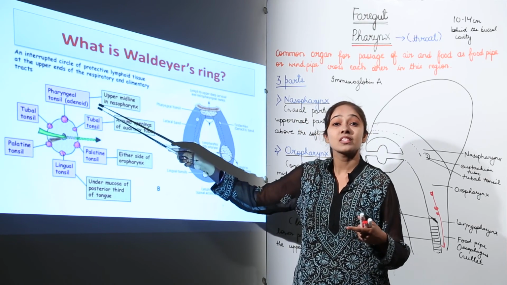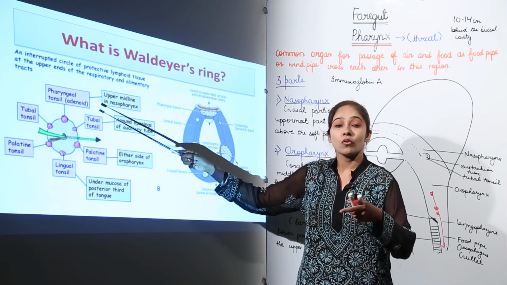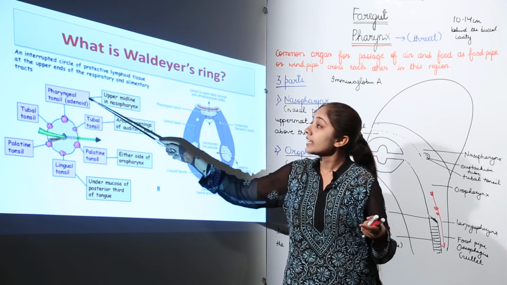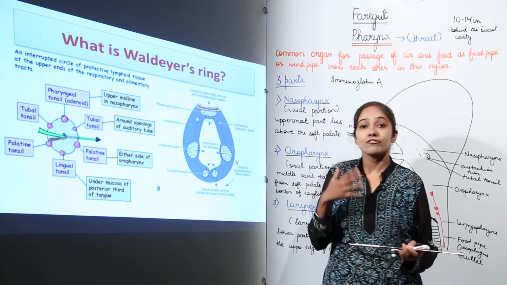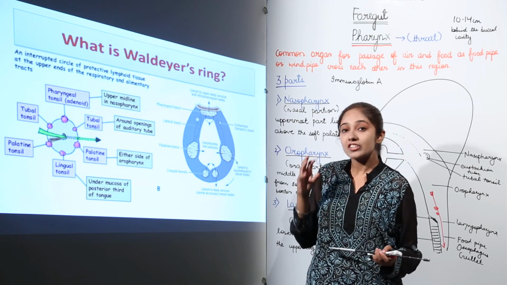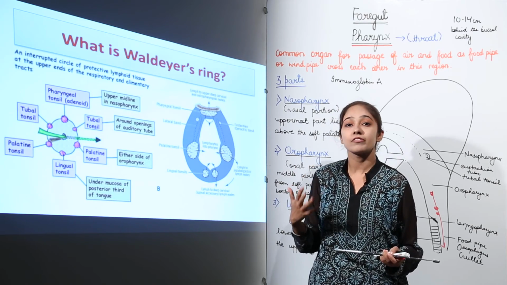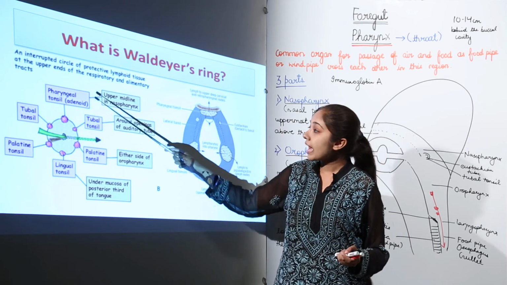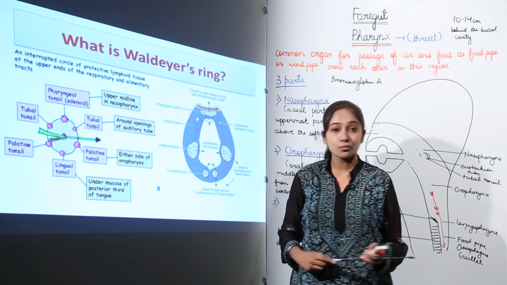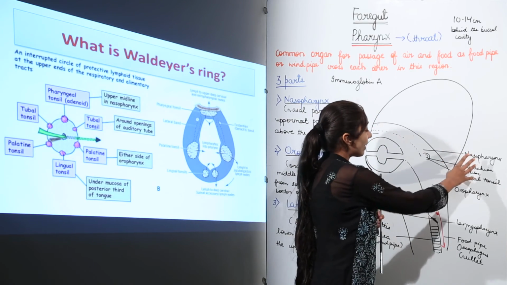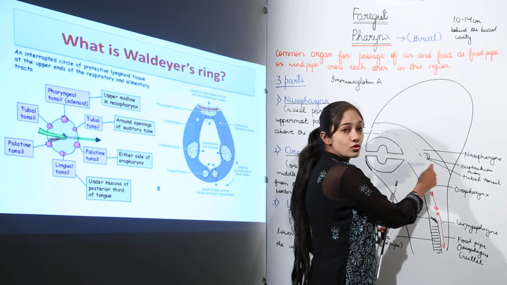Adenoid when it becomes enlarged. And what does it cause? It actually causes difficulty in breathing. Then we have the tubal tonsil. I told you the tubal tonsil is in the region of the nasopharynx with the eustachian tube. So this is the tubal tonsil.